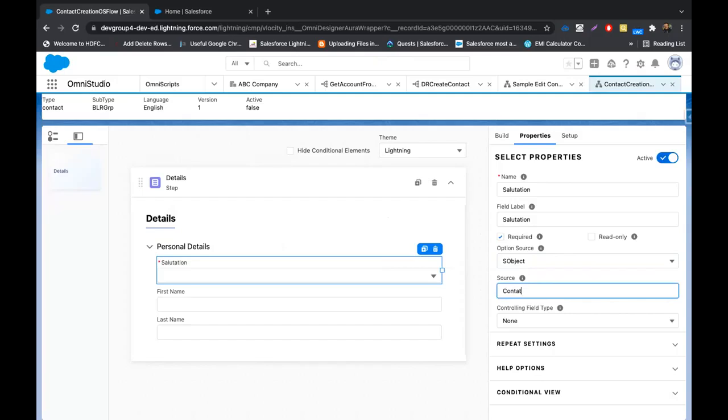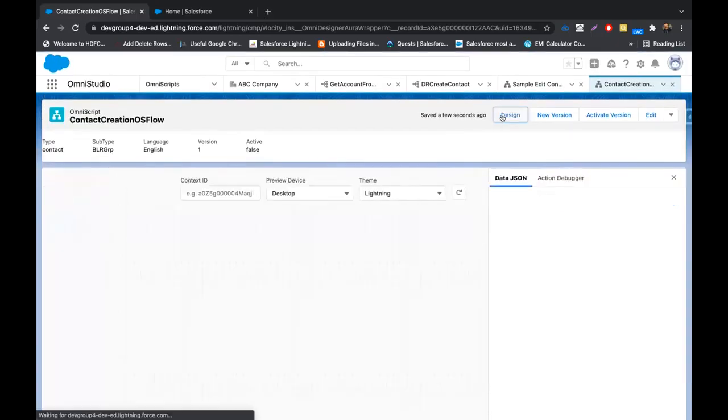Say I want to pick it up from the contact salutation. The format is the object API name and then the field API name, so I put Contact.Salutation. This will fetch whatever pick list values are present on the salutation field of the contact. So we'll quickly preview it and see how whatever we built looks.